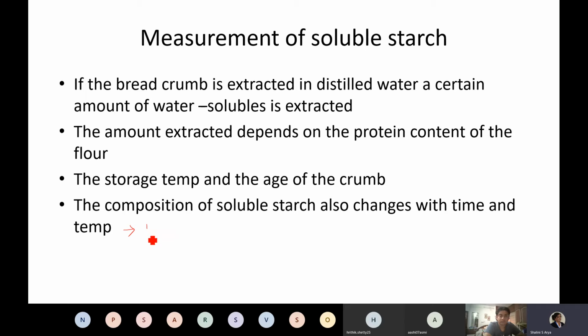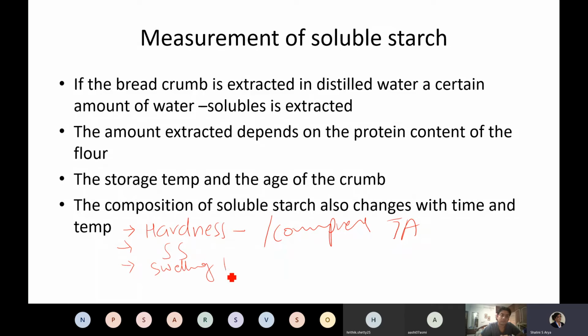One we saw was hardness or compression, bread compression using texture analyzer. Then one can also measure soluble starch. Then one can also measure swelling power. Okay, then there is one more method. I think it's in another slide of mine. There is one method, it is called in vitro starch digestibility.